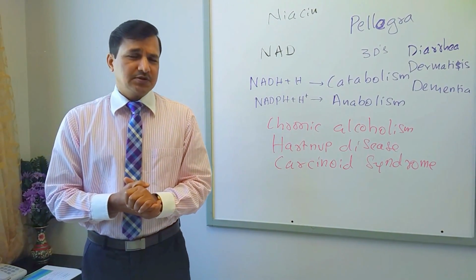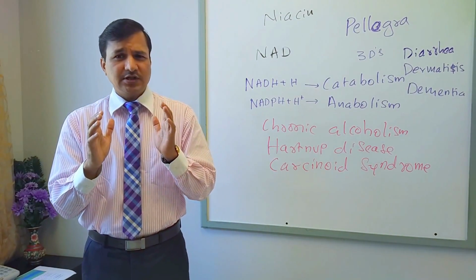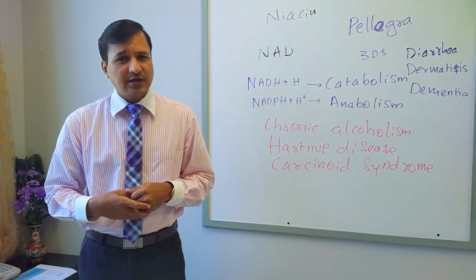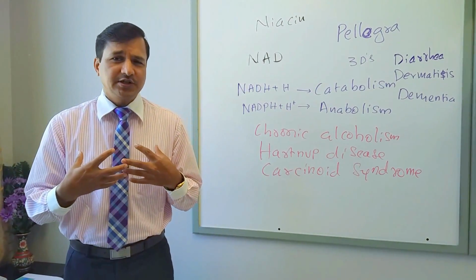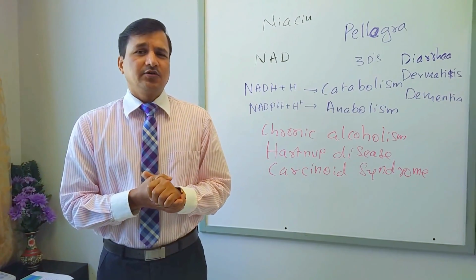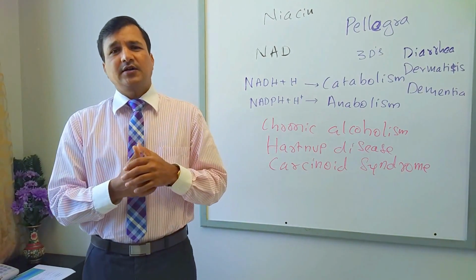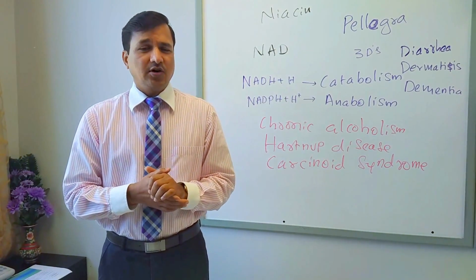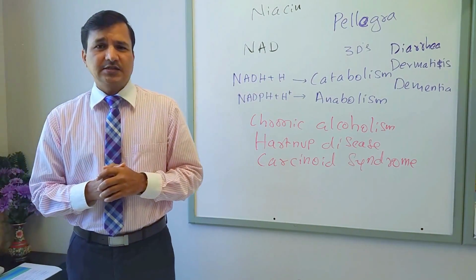Later signs and symptoms can be divided into 3 Ds. That is diarrhea, where the enterocytes are affected, so the patient will have frequent motion. That's one of the major signs that you see in niacin deficiency. Next is dermatitis. Dermatitis where the skin is involved, especially the skin that is exposed to sunlight is affected, where there will be hyperpigmentation of the skin, scaly lesions with thick plate-like skin can be seen, which is sometimes referred to as Casal's necklace or the poor man's necklace around the nape of the neck.